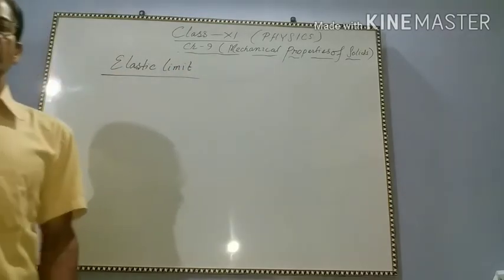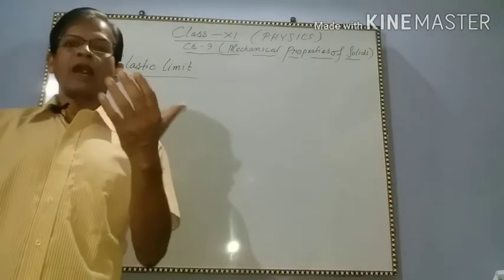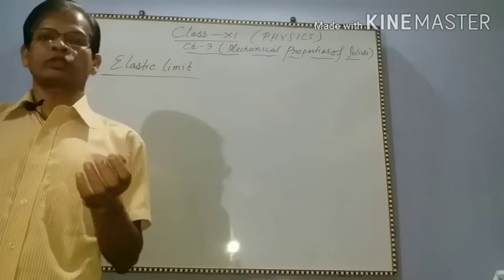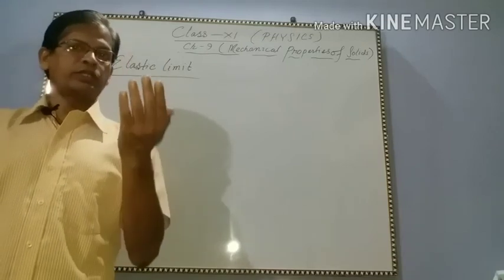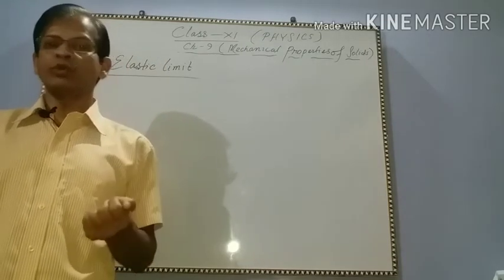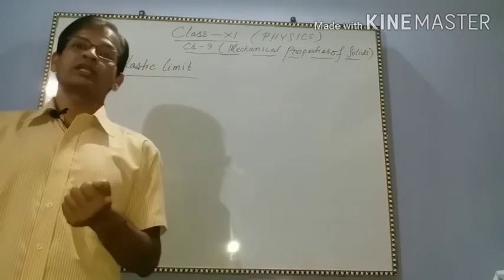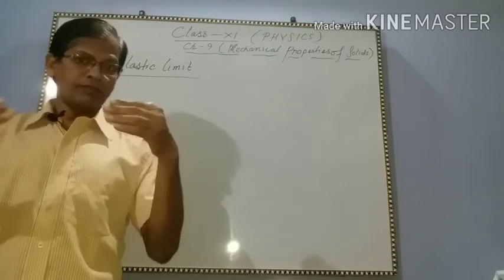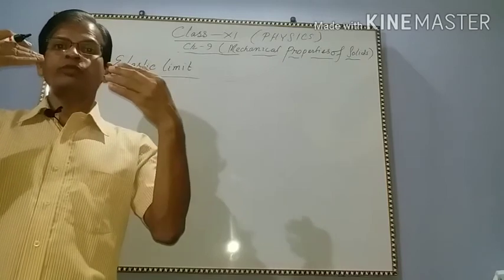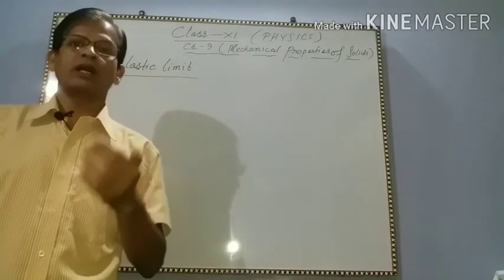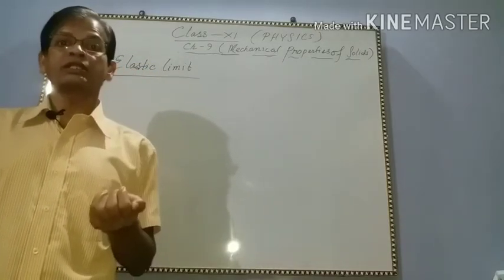Elastic limit means this is the upper limit of the deforming force, up to which, if the deforming force is removed, the body will get back its original shape. And if the deforming force is more than this, the body will not get back its original shape.